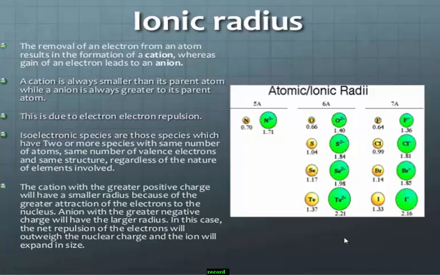Remember, the cation with the greater positive charge will have a smaller radius because of greater attraction of the electrons to the nucleus. An ion with greater negative charge will have the larger radius. In this case, the net repulsion of the electrons will outweigh the nuclear charge, and the ion will expand in size.